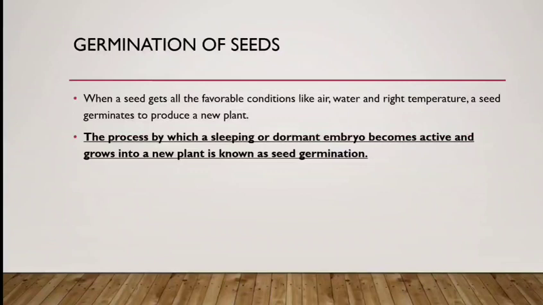It needs an optimum or normal temperature for its growth. So the definition of seed germination is: the process by which a sleeping or dormant embryo becomes active and grows into a new plant is known as seed germination.